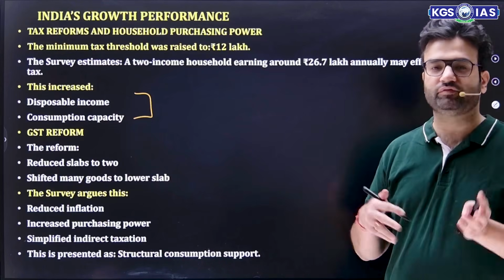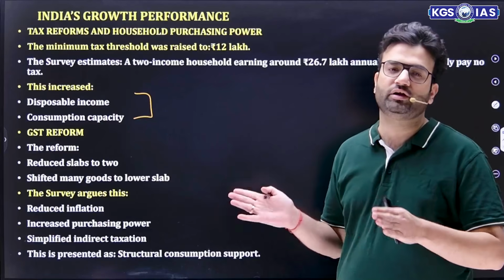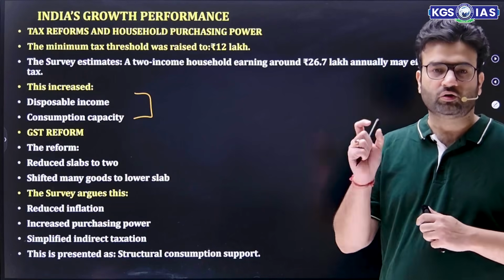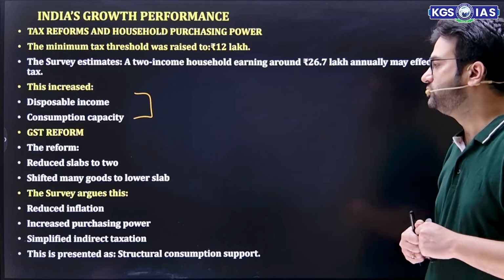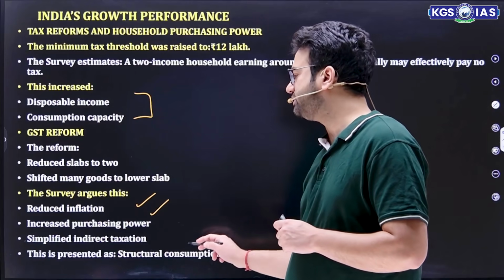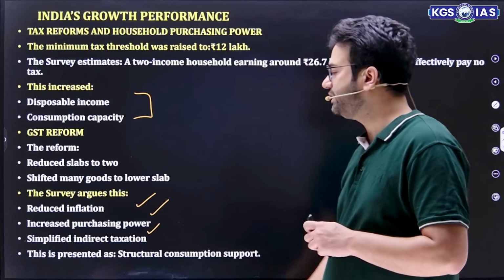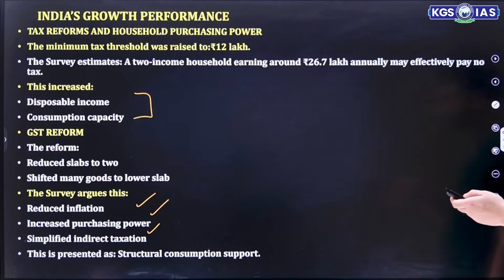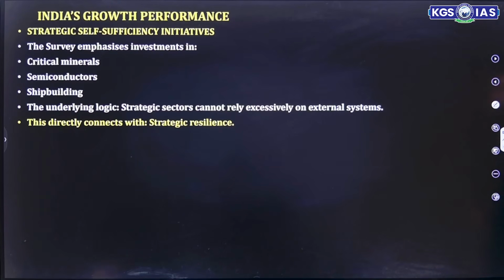As a result, if many products fall into the lower slab, that is 5%, cost push inflation will reduce. So the survey says that it reduces cost push inflation, increases purchasing power, simplifies the indirect taxes, and also leads to structural consumption support.